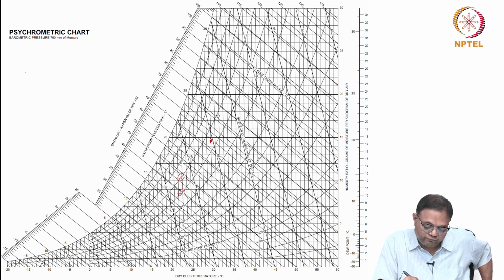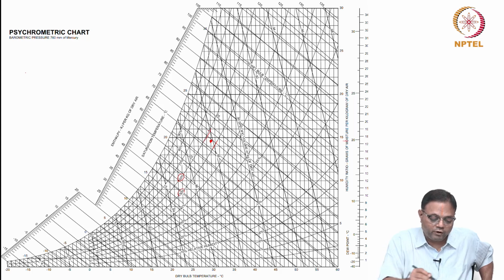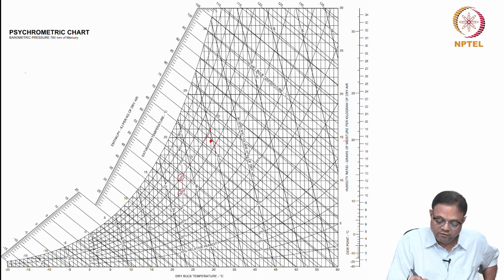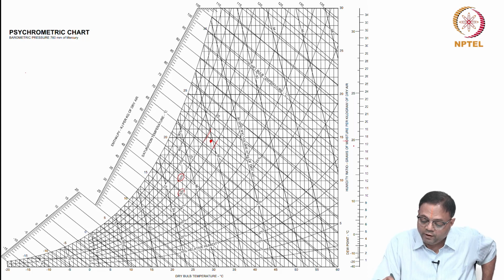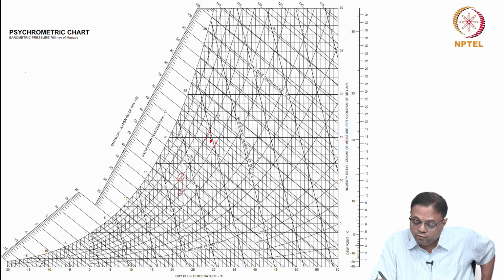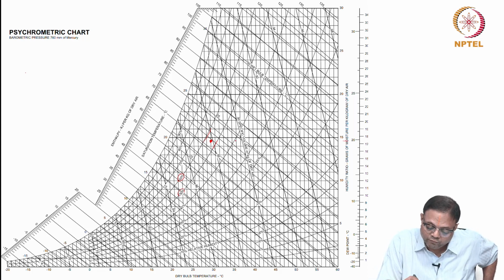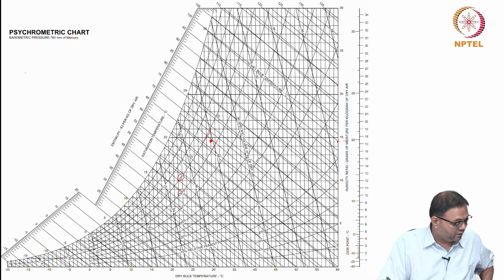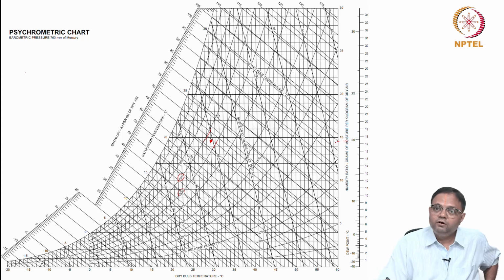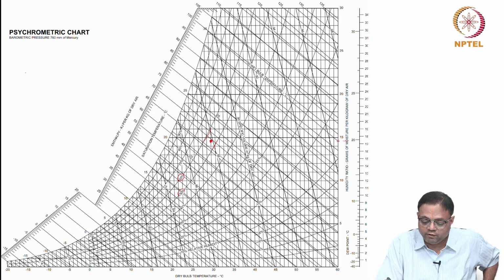Correct. So this is 50% relative humidity line and this is 60% relative humidity line. This is almost in the center of these two. So I can say phi for this is 55%. Similarly, omega is here, the humidity ratio. So from this point you can go to this scale and fix this value. This is 10, 11, 12, 13, 14. So this is 14.5 something. So what we have calculated is about 14.9. So that is what we are getting.